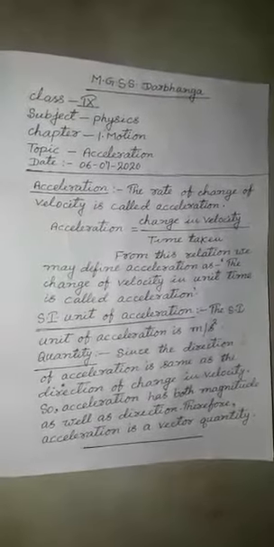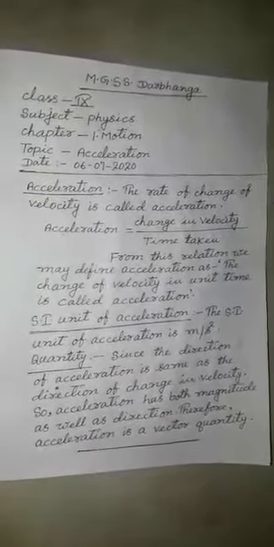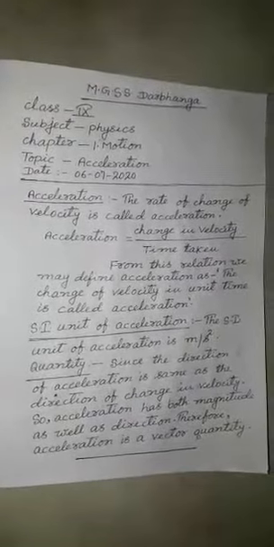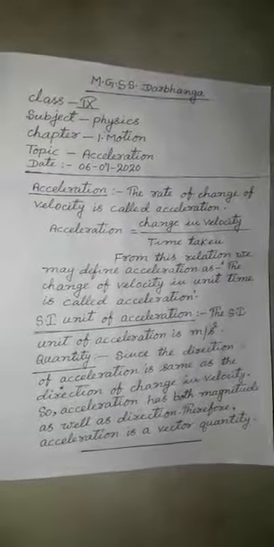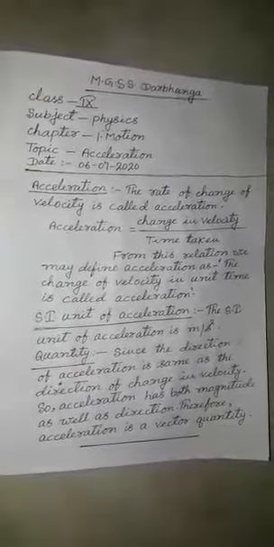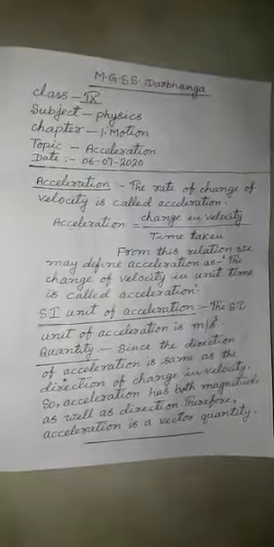Dear students, suppose in t time change in velocity is v minus u. Then acceleration in unit time we have to find out. Use unitary method.